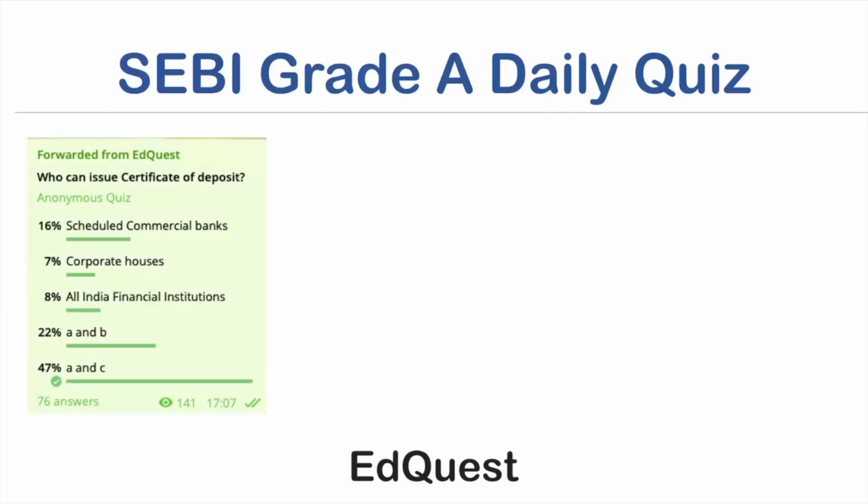So the first question is, who can issue a certificate of deposit? This is a very simple question. The question is based on money markets, and this certificate of deposit is a money market instrument. So who generally issues a certificate of deposit? It is scheduled commercial banks and all India financial institutions.